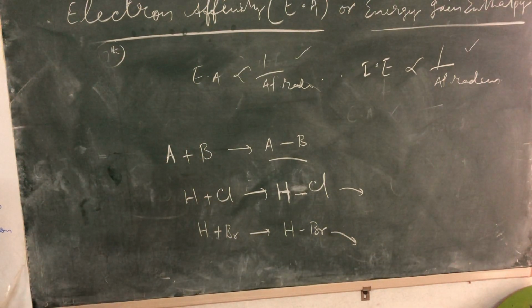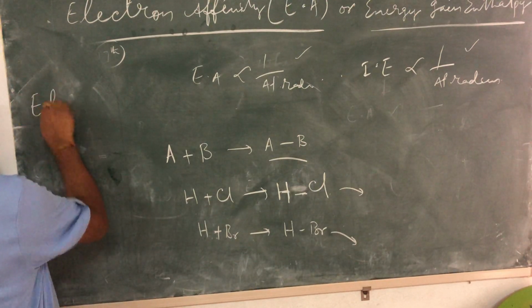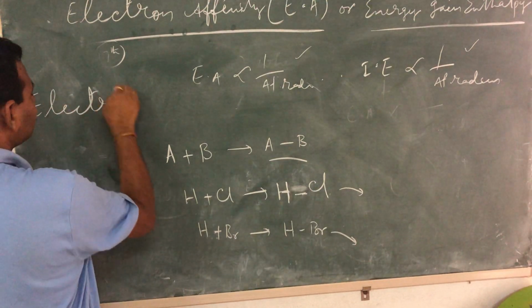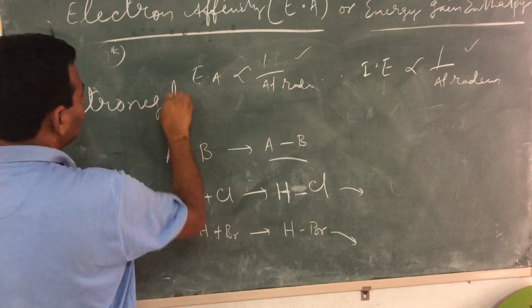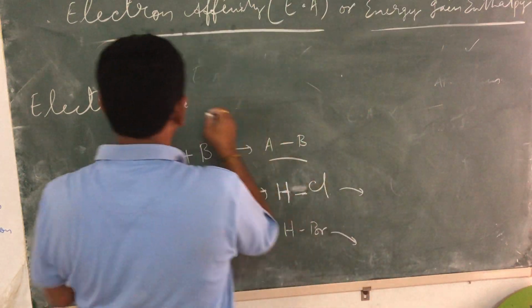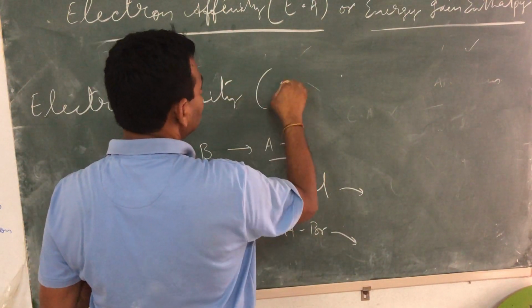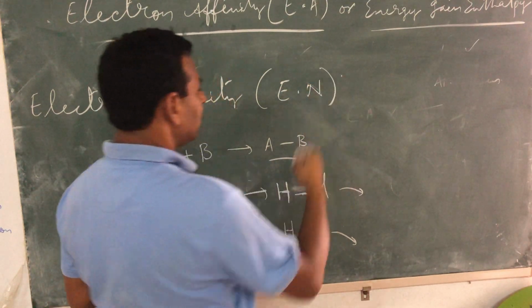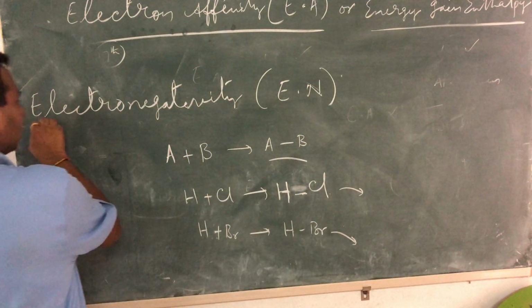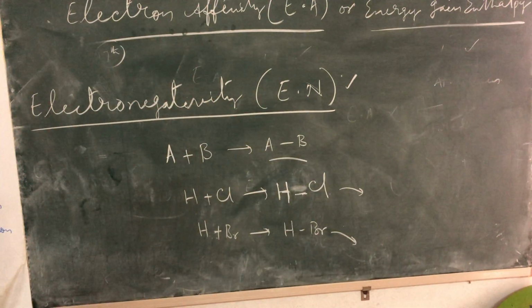Now there is another property known as electronegativity, denoted by E.N. This is also a very, very important concept, which is applied in senior classes as well.